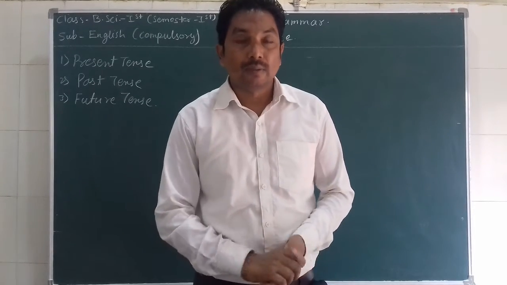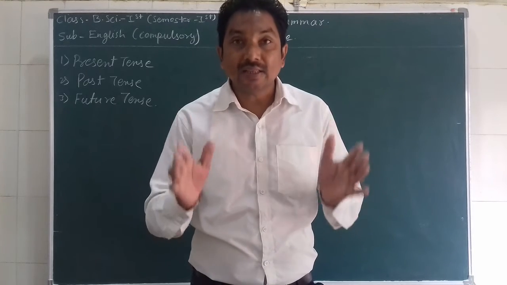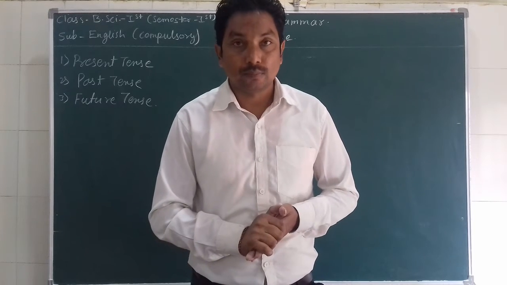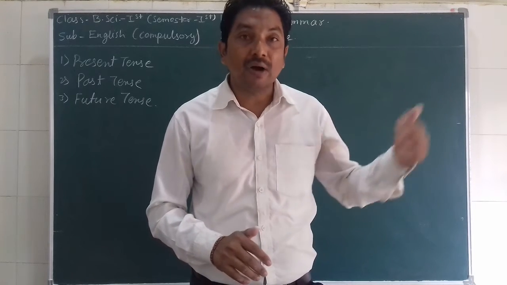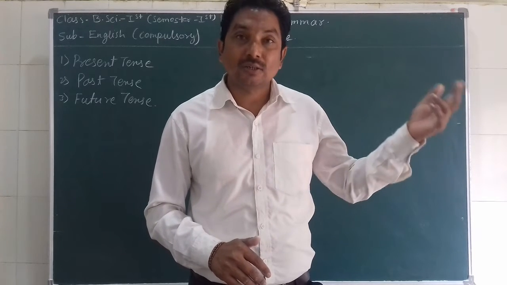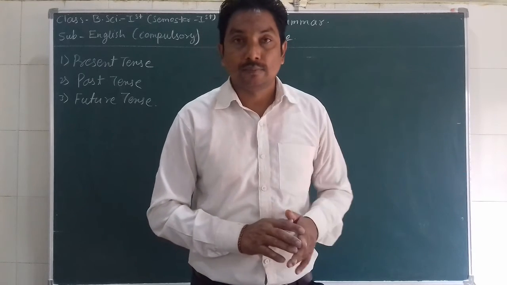Particularly, present tense means something that is happening right now. So that is present tense. Something happened 5 minutes ago, 1 hour ago, yesterday or last week, last month, last year. So that is past tense.